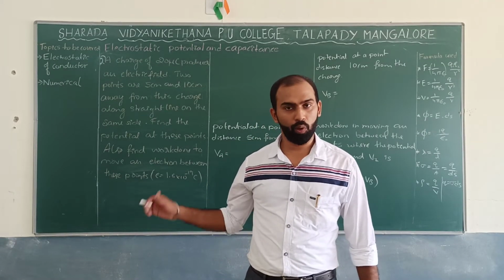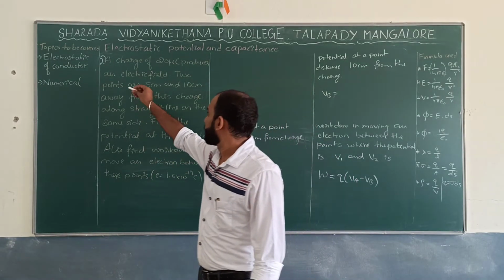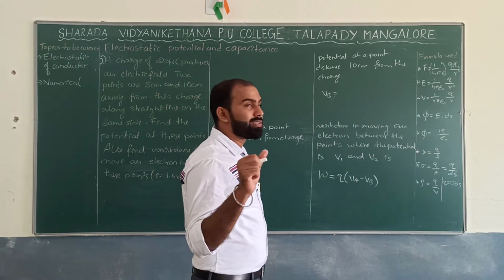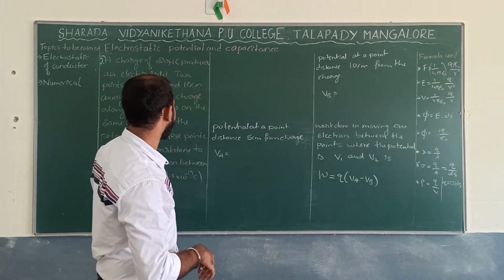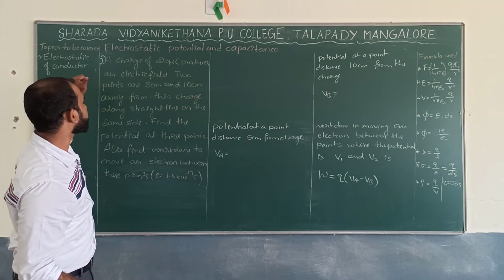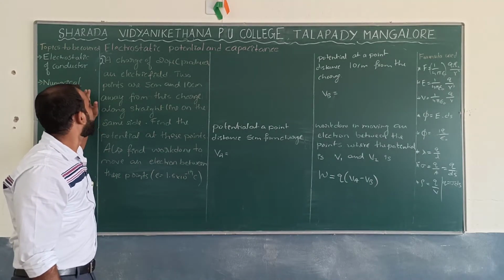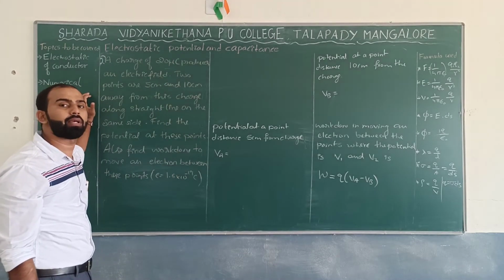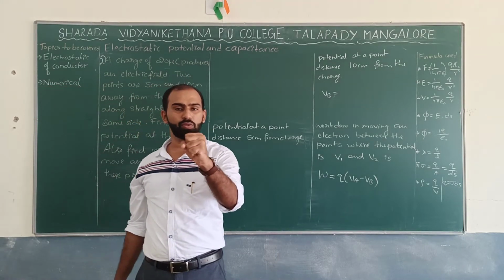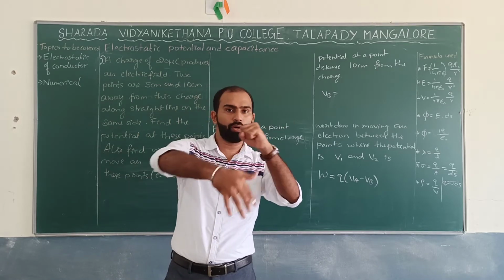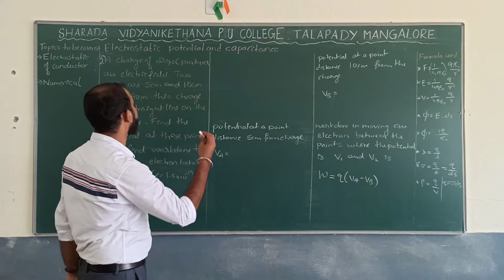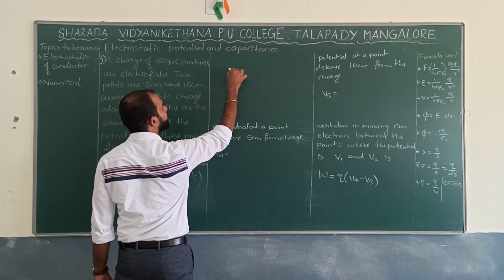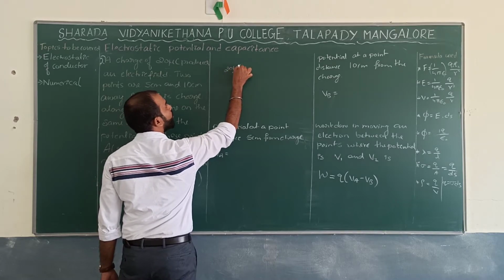Yes, we will move on to one more numerical, which is this. This is also kind of the easiest numerical that you can find over here. There is one charge of 20 microcoulomb that produces an electric field. If I take any charge over here, there should be some electric field around it. So similarly, you take one charge which is placed over here, that is 20 microcoulomb.